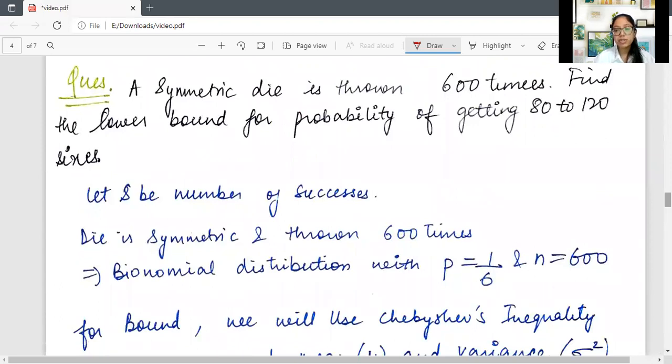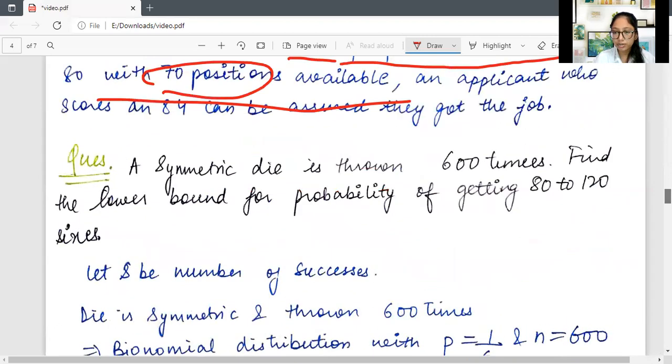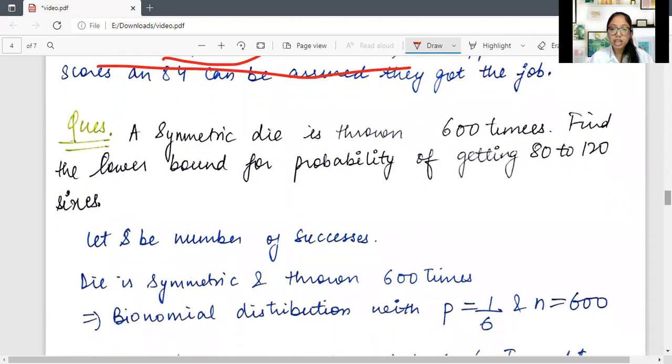Now, for the problems we did up till now, we didn't know what the distribution was. There are different types of distributions in statistics which we use based on the data. Till now, we didn't need to use distributions. We just need the mean and the variance, which are finite and non-zero. But this question is a bit different, where we will be using the distribution. So let's do that also.